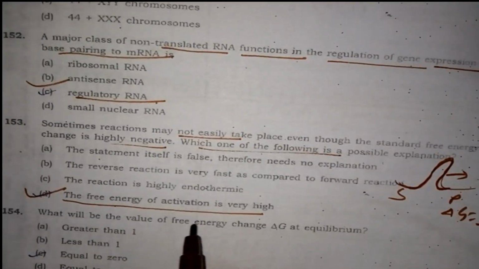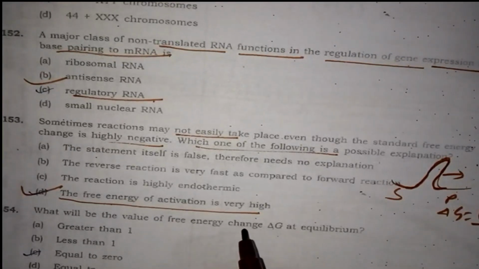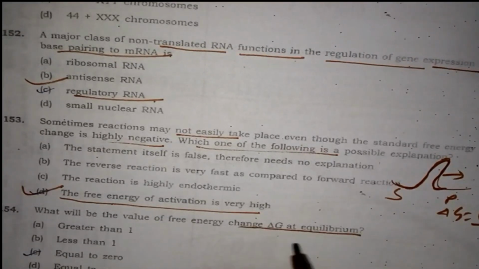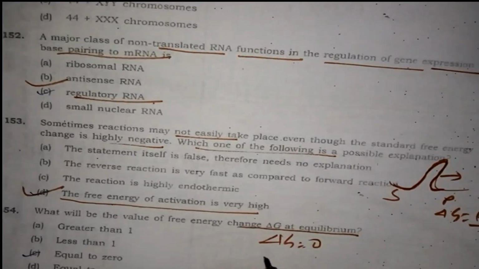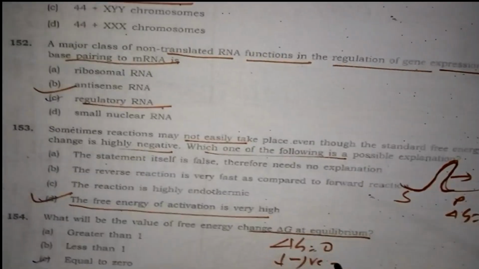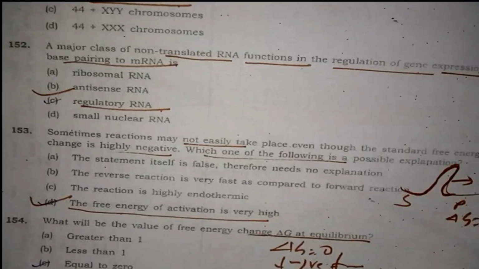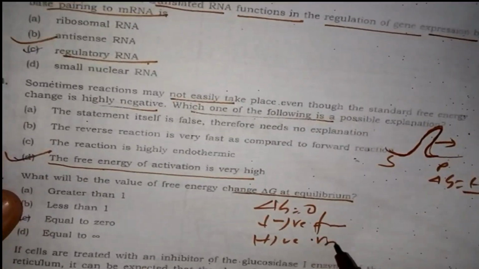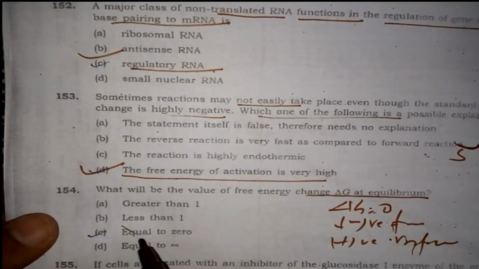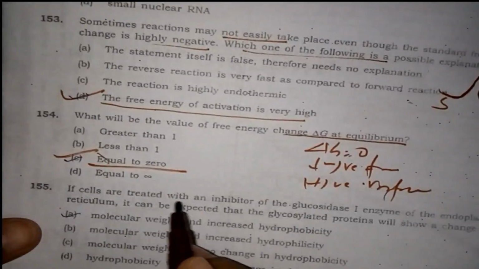Next question: what will be the value of free energy change delta G at equilibrium? Delta G will always be 0. Delta G is negative for a favorable reaction and positive for an unfavorable reaction. So the answer is equal to 0.